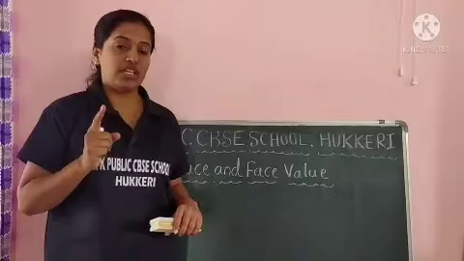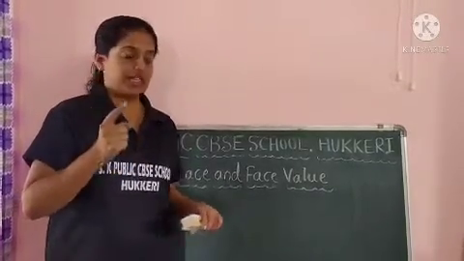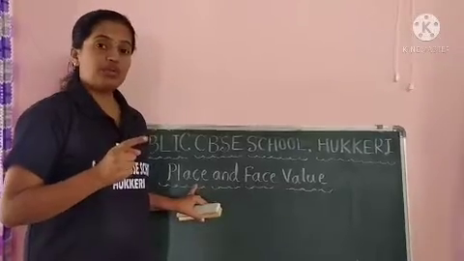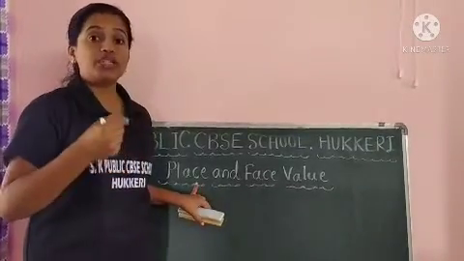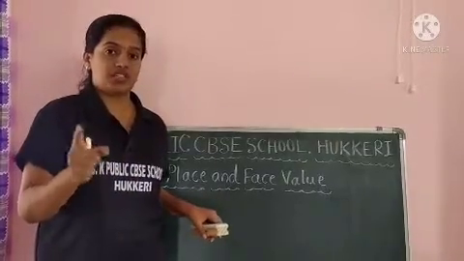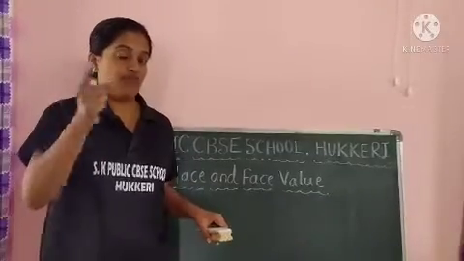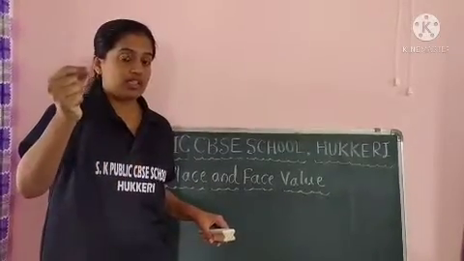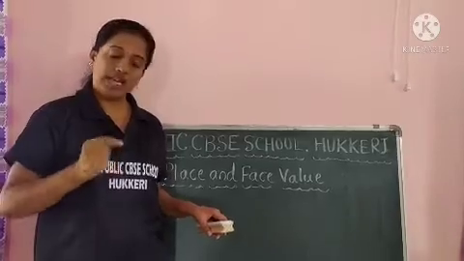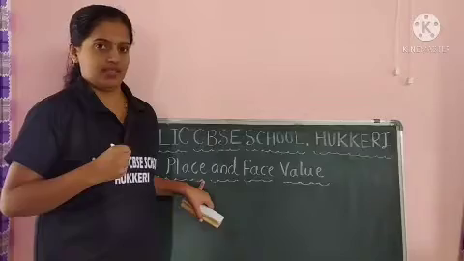Getting my point? Here also, in place value and face value, place value will change according to its places. Just as the relation changes to father and son when they are in the home, and teacher and student when they are in the school, place value changes according to the places.